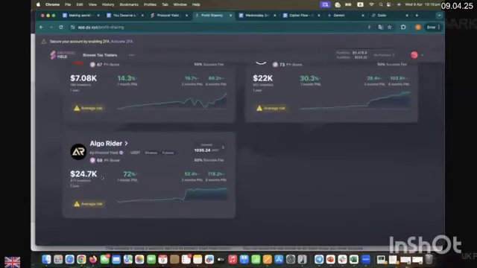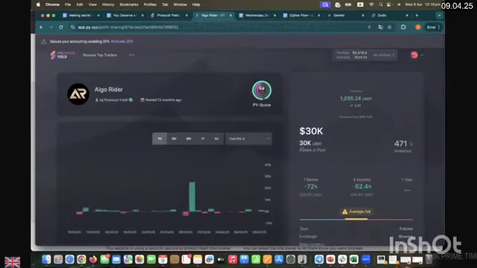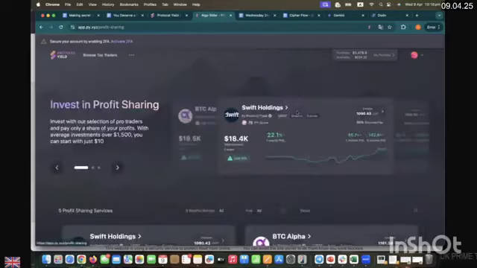AlgoRider currently has an AUM of 24.7K with 471 investors. But when you go inside, the total number of investors who are onboard is 471 because they invested. The rest of the money came today after PSDS, so it will be set up to work in trading from today's PSDS. This is how the platform is very precise and organized.